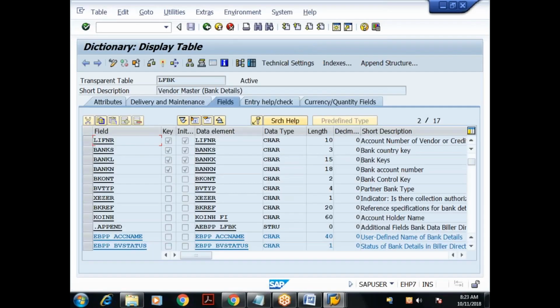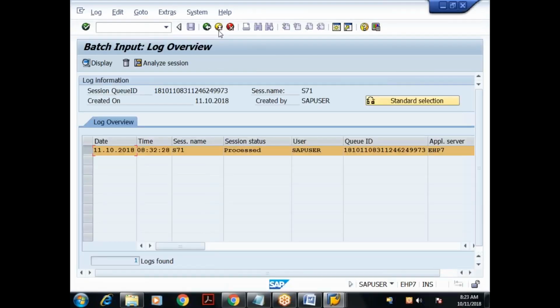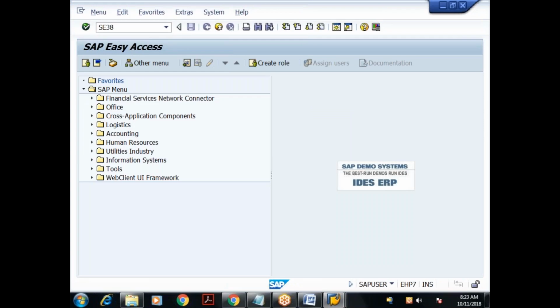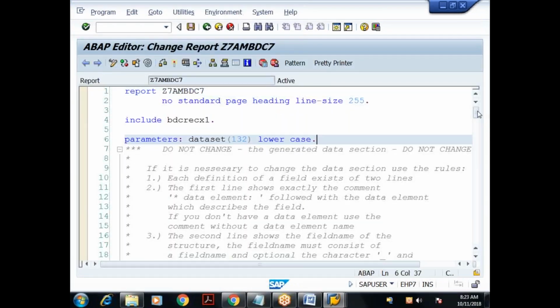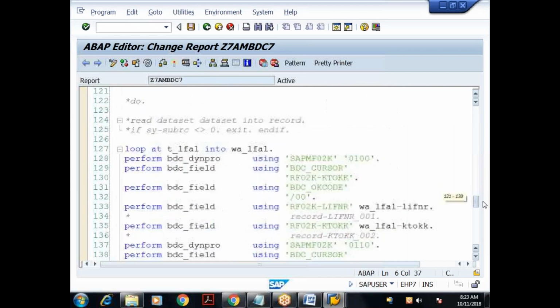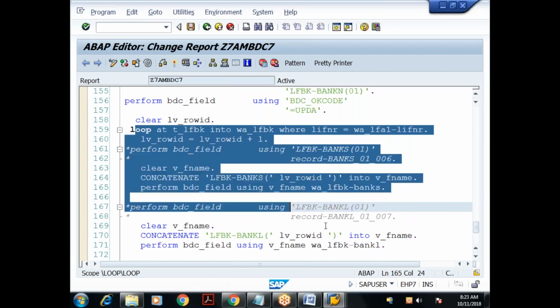So the main logic is generating the table control field names dynamically. The table control field names are not static. They need to be generated dynamically. This is the logic you have to follow. For normal fields, you just replace the recorded value with the work area fields. But for table control fields, you have to replace the field name also and generate it dynamically, depending on the corresponding row ID. So the entire concept is here.